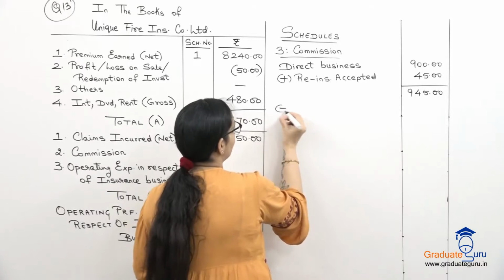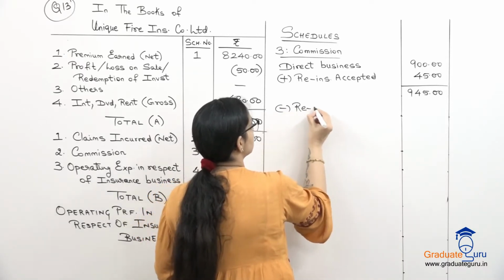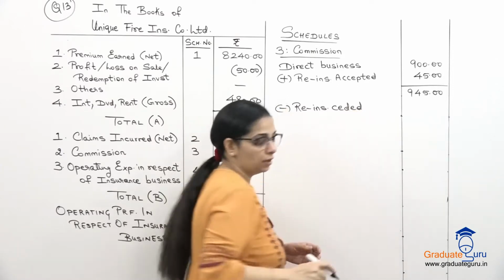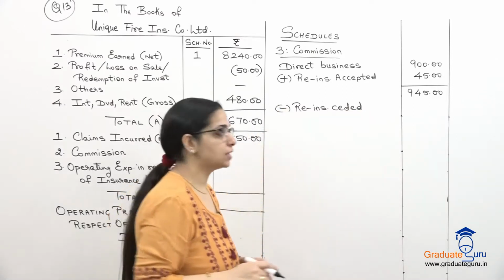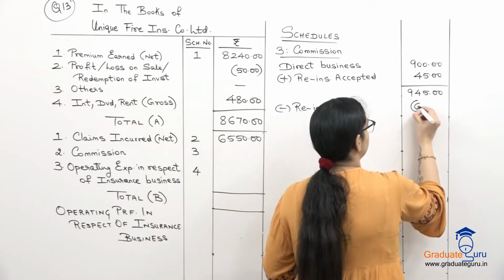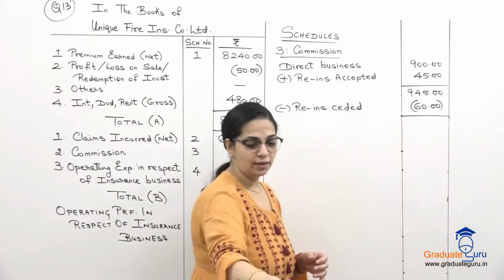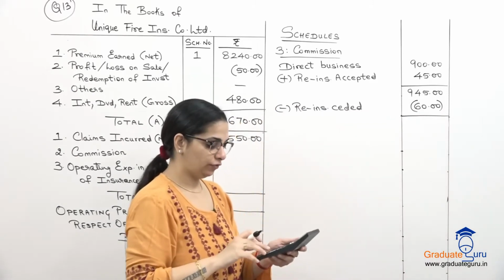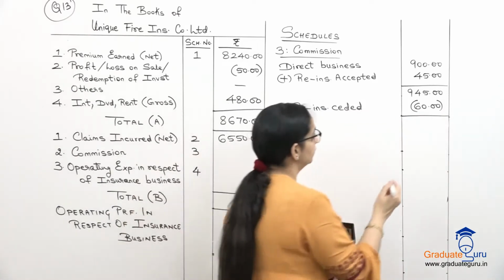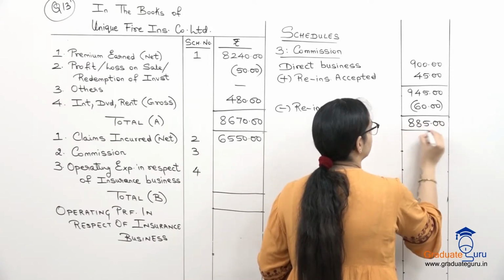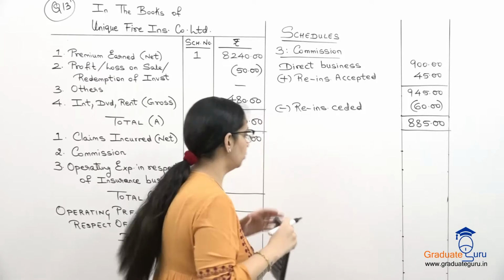And we will subtract our reinsurance ceded from this. Reinsurance ceded commission is 60. Let us subtract, 945 minus 60, 885. We will take this to our revenue account.